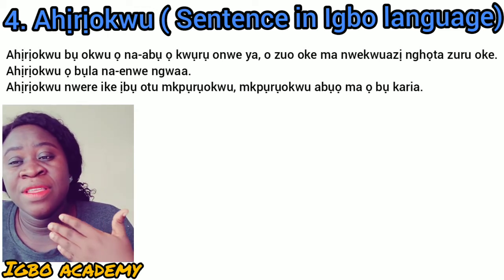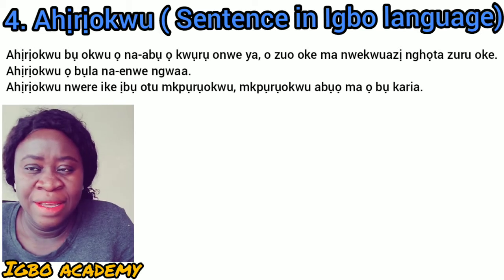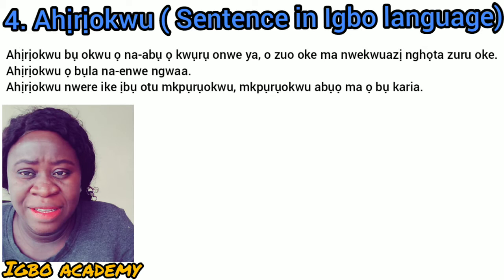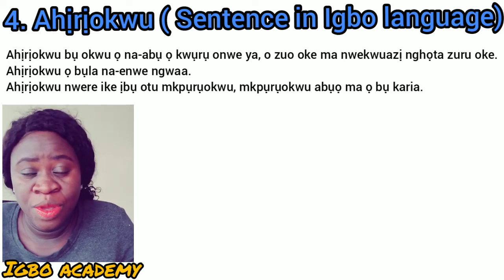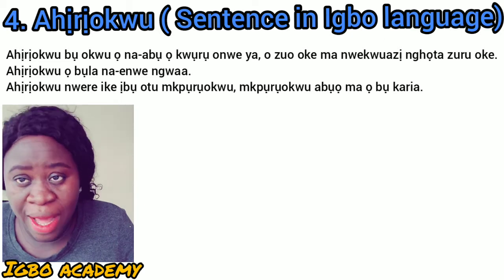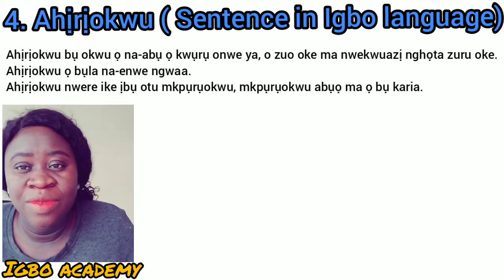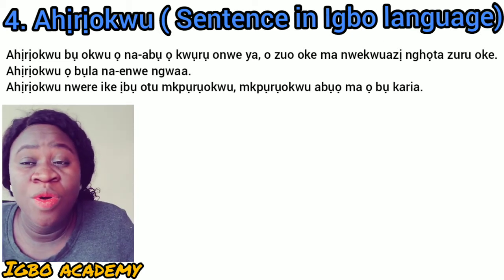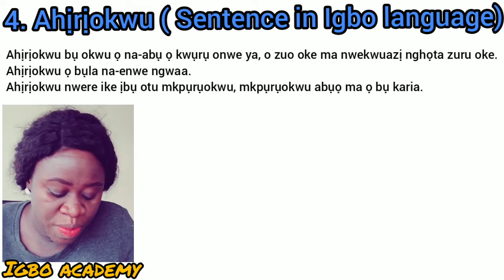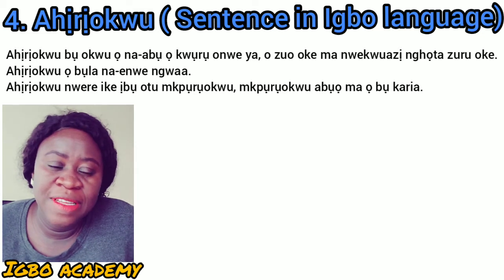So there are many types of sentences, but each sentence must have a verb in it for it to have a meaning. So we've known everything about ahịrịokwu. Ahịrịokwu ọbụla na-enwe ngwa. Each sentence must have a verb so that it will have a meaning.